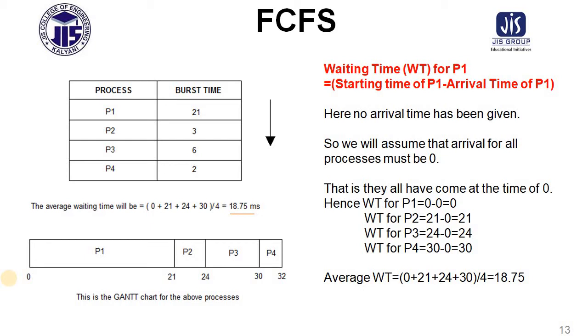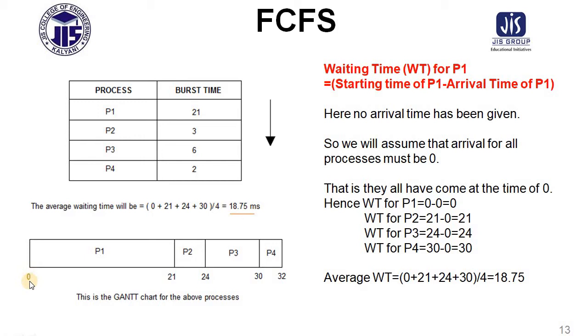Now you see here, no arrival time is given. Whenever no arrival time is given, you have to assume that all the processes have arrived at the same time, and we assume that all the processes have arrived at time 0. Now see the ready queue over here.